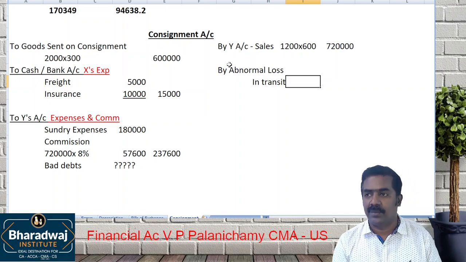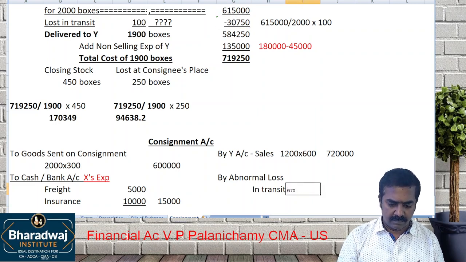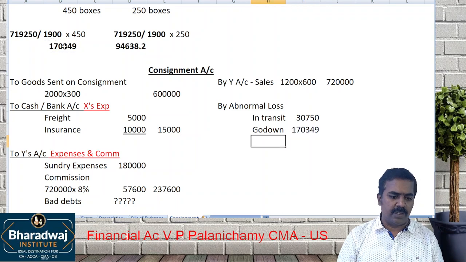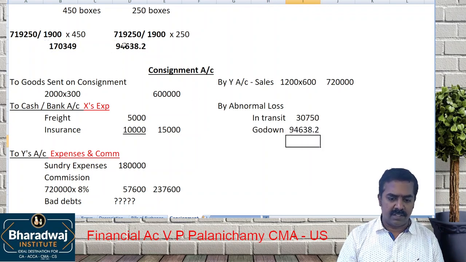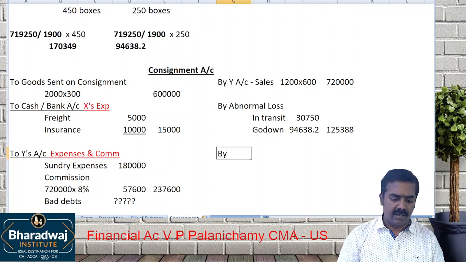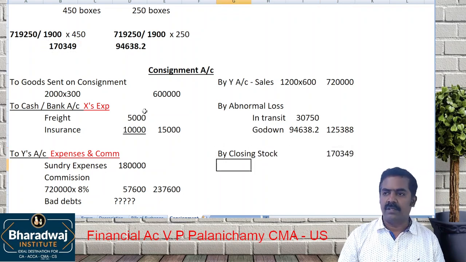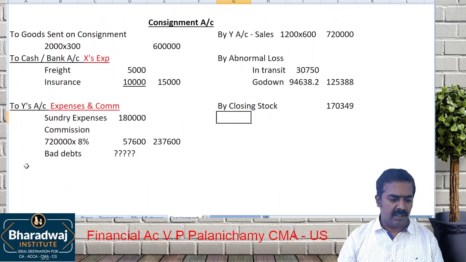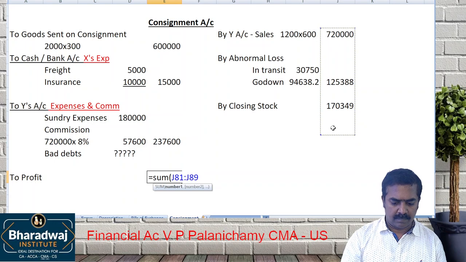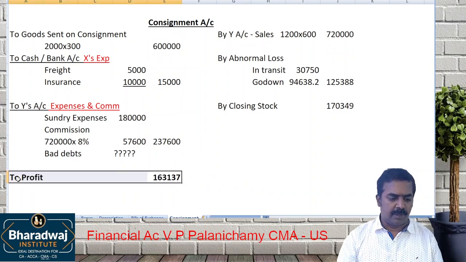Then by abnormal loss, in transit, how much loss has occurred? What will be its value? 30,750. Then at the godown, how much was destroyed? 250 boxes were destroyed. Then the total loss is 30,750 plus this. Then by closing stock, how much have we valued? 1,70,349. When you tally, you get a profit. This is a profit in consignment.